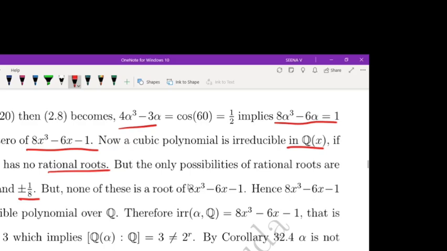Using that theorem, a naught divided by a, like the theorem you have discussed in your first semester. If you consider these roots, clearly these are not roots of 8x cube minus 6x minus 1. Hence, this is an irreducible polynomial over Q.